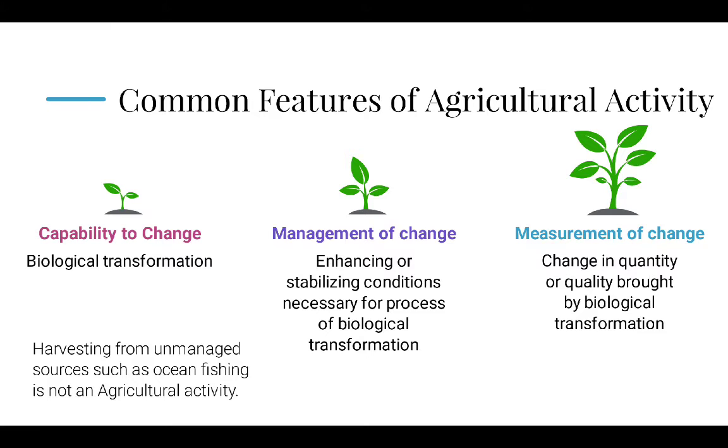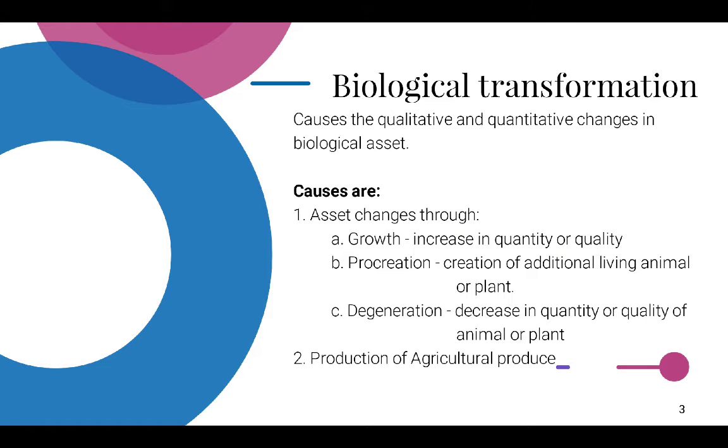Take note that harvesting from unmanaged sources, such as ocean fishing, is not an agricultural activity. Biological transformation is caused by changes through growth, procreation, and degeneration, and the production of agricultural produce. Growth is an increase in quantity or quality. Procreation is the creation of additional living animals or plants, and degeneration is a decrease in quantity or quality of an animal or plant.